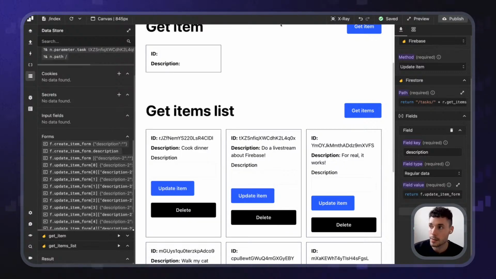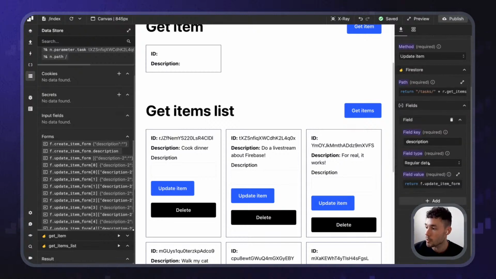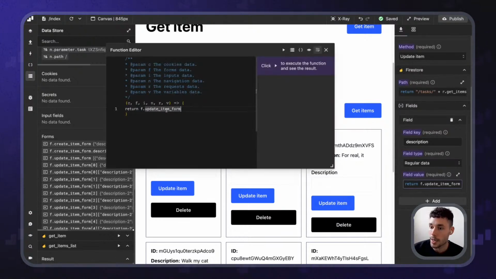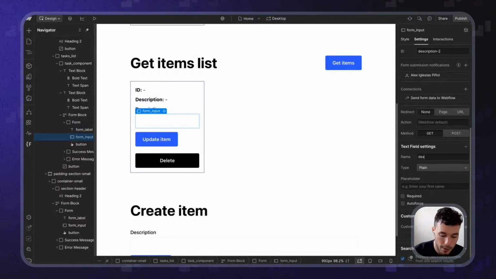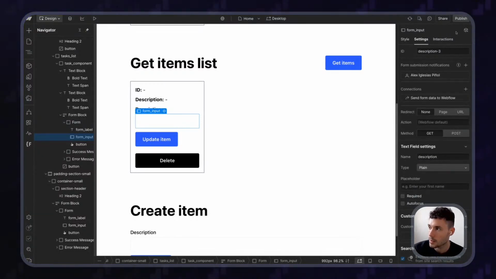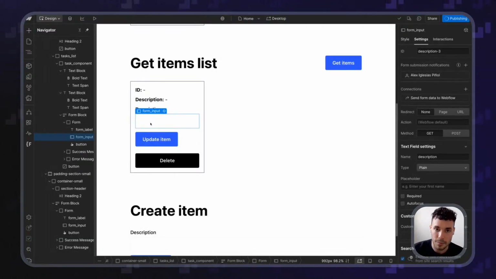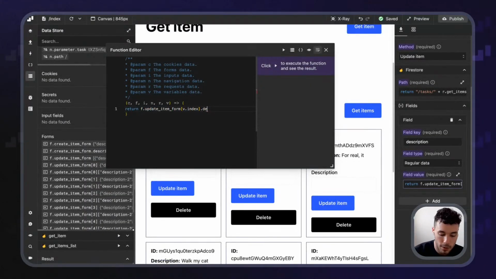So if we go back to my request, which is already open in here, here I want to get this using the index variable as well. And then in here, I want to get, hold on, how did I call this? I need to call this description like that, because we use the form names, the input names as the accessor for the data. So in that case, I want to do dot description like this.